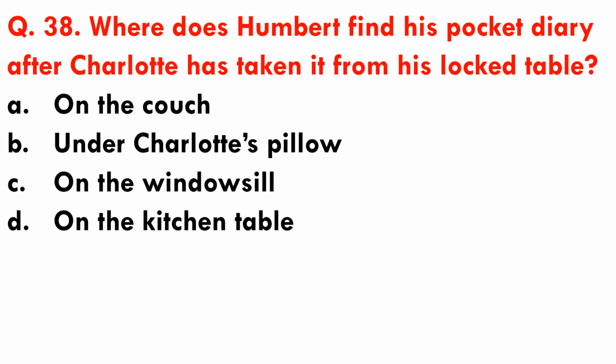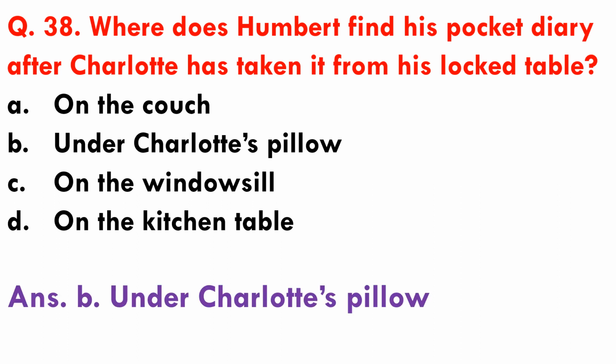Question number 38. Where does Humbert find his pocket diary after Charlotte has taken it from his locked table? Options are A. On the couch, B. Under Charlotte's pillow, C. On the windowsill, and D. On the kitchen table. So Humbert finds his pocket diary under Charlotte's pillow after she has taken it from his locked table. Option B is the correct answer.